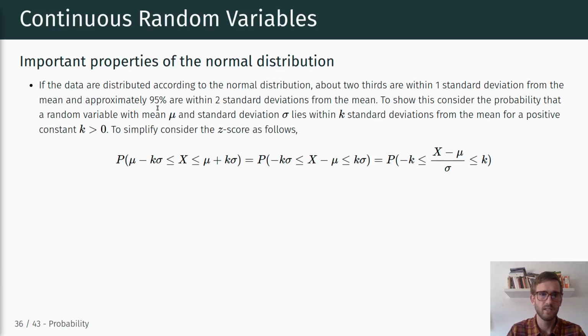This is basically just the statement of the random variable with mean mu and standard deviation sigma lies within k standard deviations from the mean. This is basically formalizing that statement.